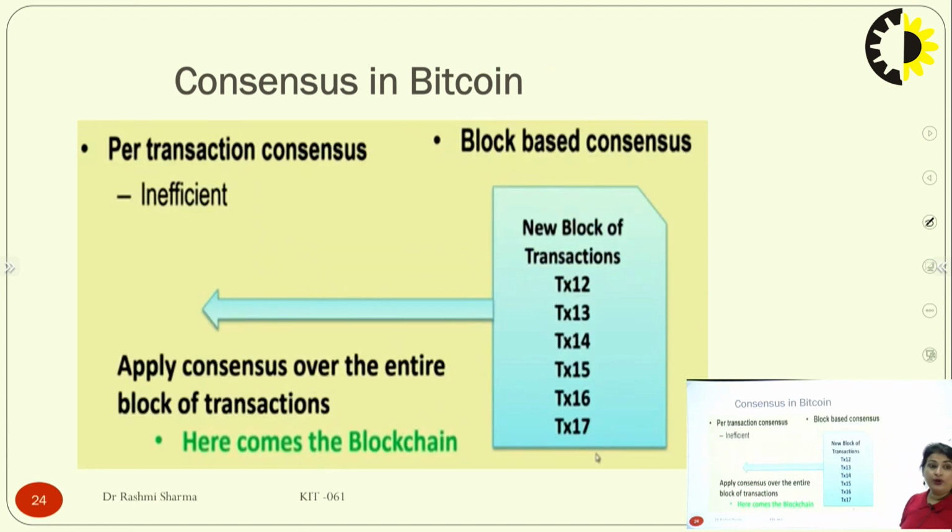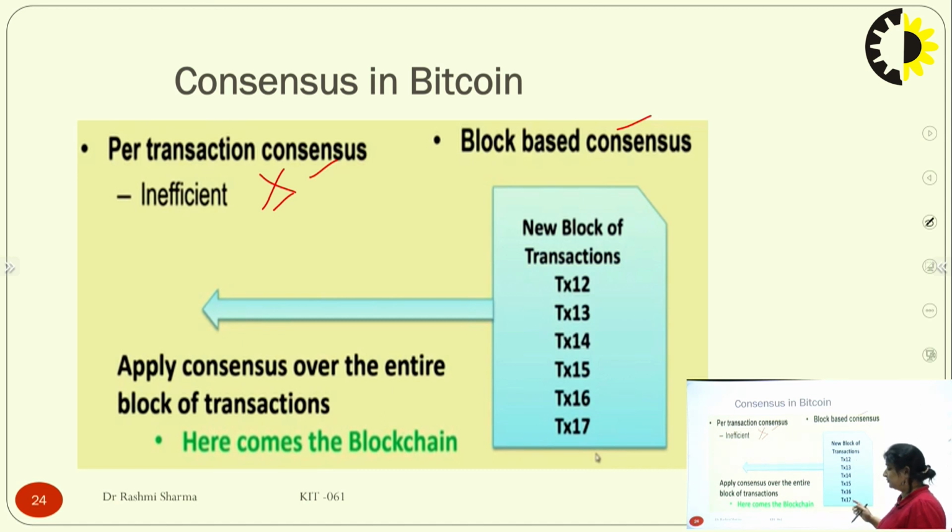So how do we do consensus? Definitely, if we do per-transaction consensus, and if I have thousands of transactions, or when I consider Bitcoin as an open network, I have approximately lakhs of transactions per day, and for those lakhs of transactions, lakhs of blocks would have to be generated. So we don't do per-transaction consensus, that is an inefficient way. So we do block-based consensus, where in a particular block we can have any number of transactions. They don't have to be in the same sequence, they can be out of order also.